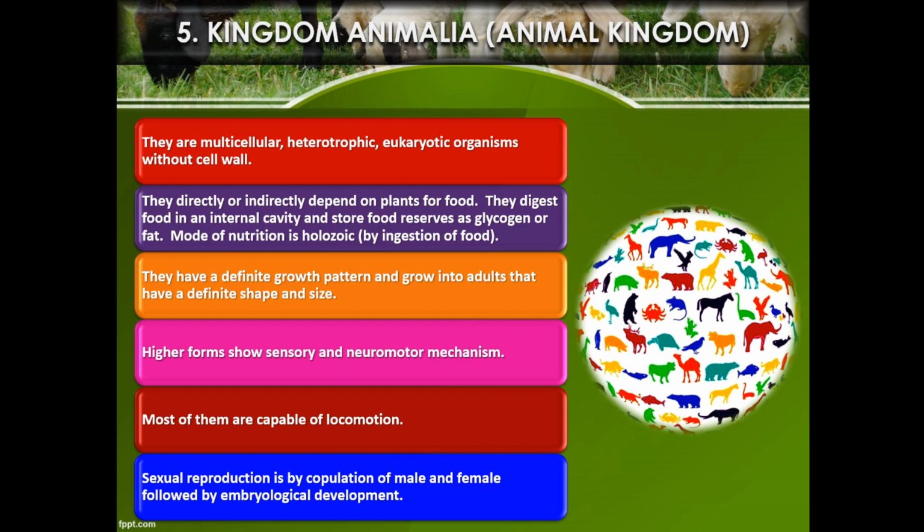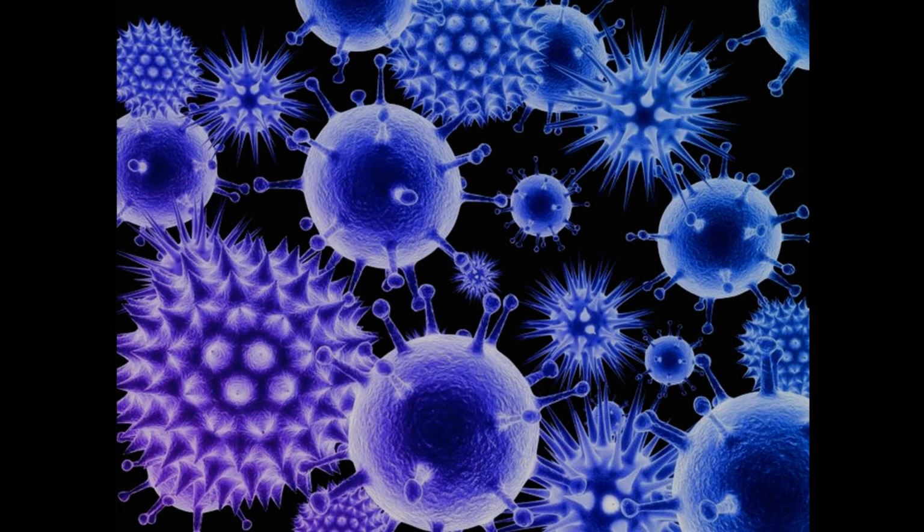They have a definite growth pattern and grow into adults that have a definite shape and size. Higher forms show sensory and neuromotor mechanism. Most of them are capable of locomotion. Sexual reproduction is by copulation of male and female followed by embryological development.